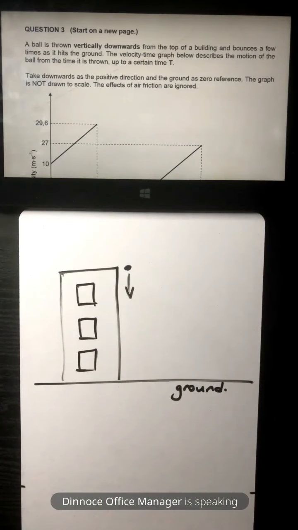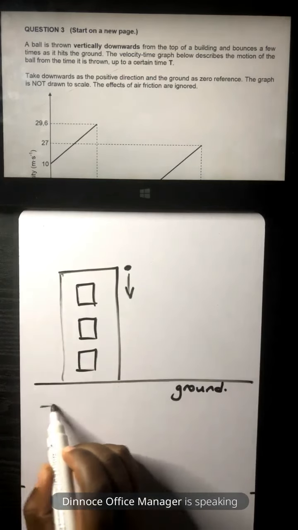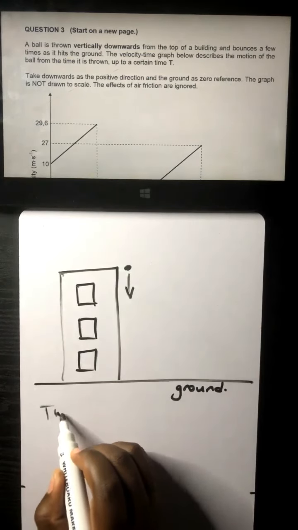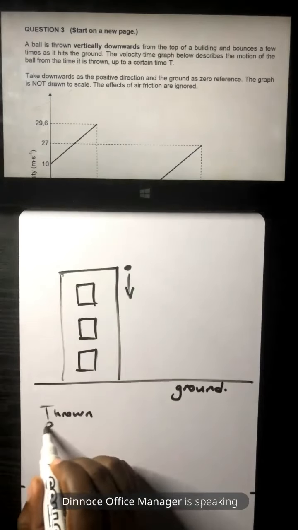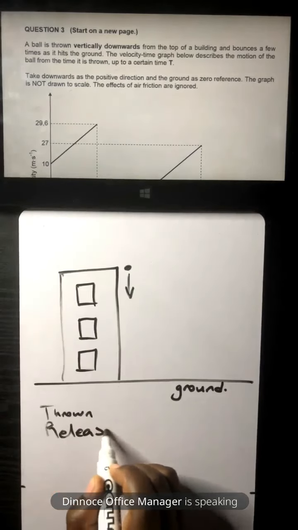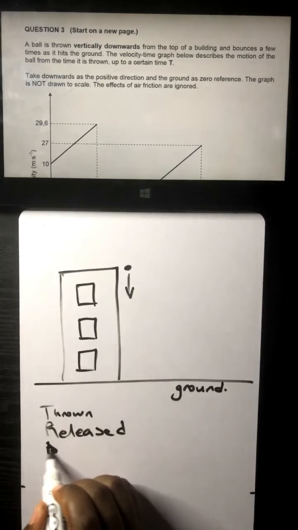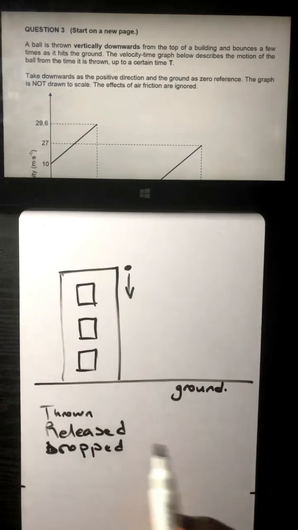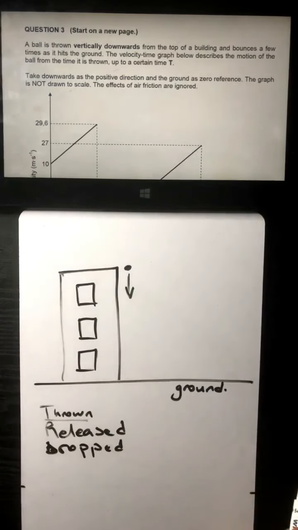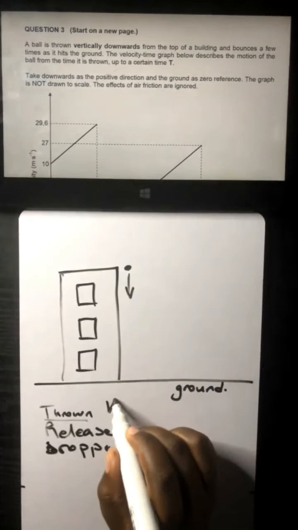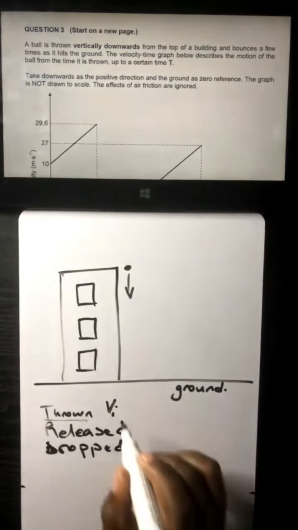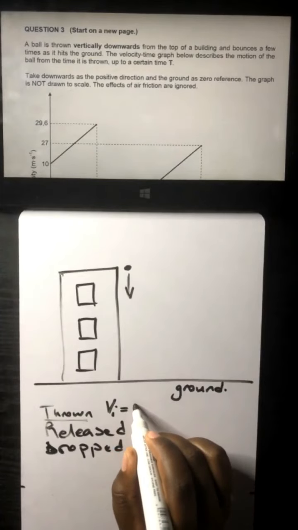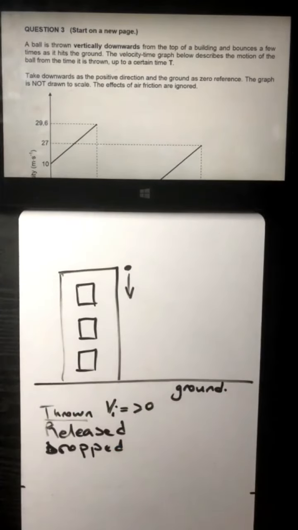Now, something that you need to notice is the fact that we've got these words, guys. An object can be thrown, an object can be released, an object can be dropped. Most importantly, ladies and gentlemen, if we've got an object which is being thrown, then it has a certain initial velocity, which is obviously greater than 0.